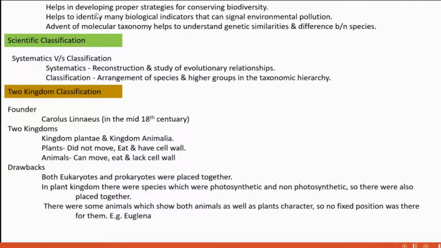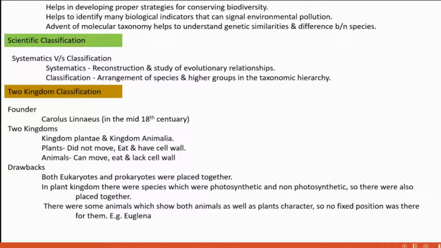Next, it helps to identify many biological indicators. In the environment also, there are so many indicator plants. Identifying and classifying such types of plants helps us to utilize them as an agent for environmental pollution control, because they can indicate if pollution is present in any place.